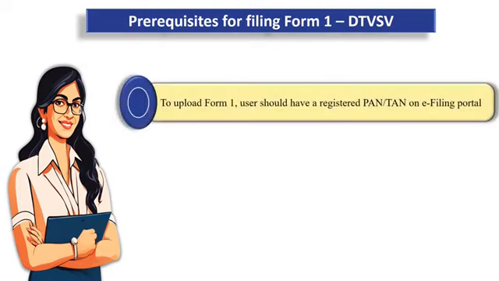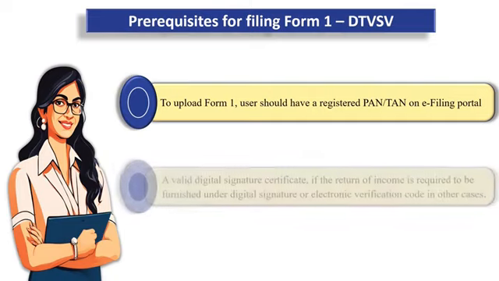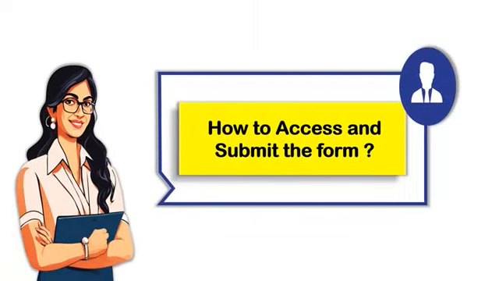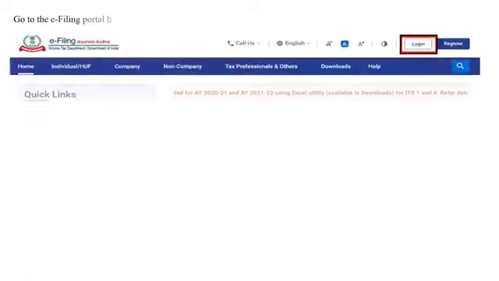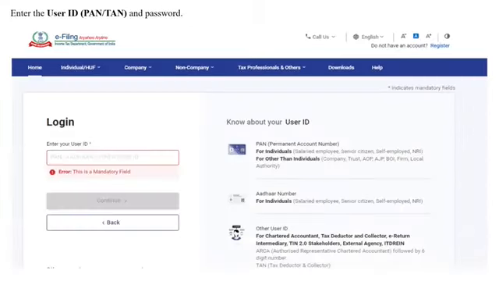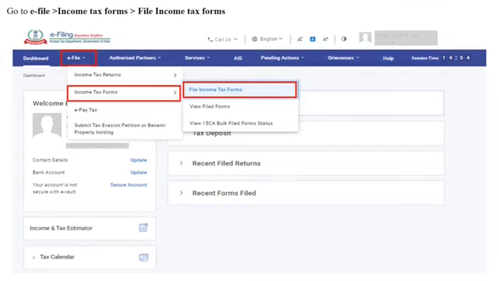To upload Form 1, the user should have a registered PAN or TAN on the e-filing portal and a valid digital signature certificate if the return of income is required to be furnished under digital signature or electronic verification code in other cases. Let us now look at step-by-step process of filing Form 1 DTVSV. In order to file the form, you are required to go to the e-filing portal homepage and click on Login. You can enter your user ID, which can be a PAN or TAN, and a valid password for the purpose of login. Post-login, go to e-file, click Income Tax Forms, and then go to File Income Tax Forms.